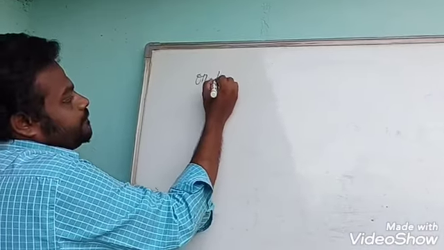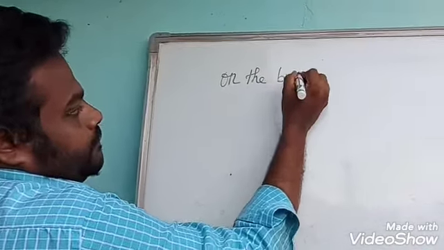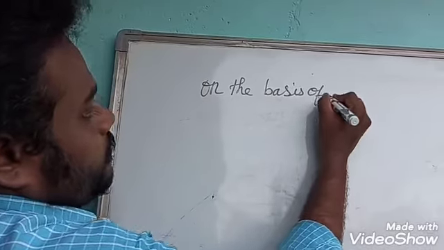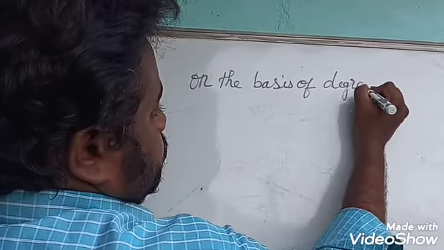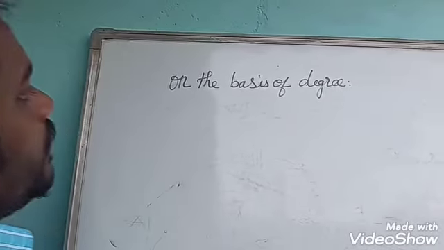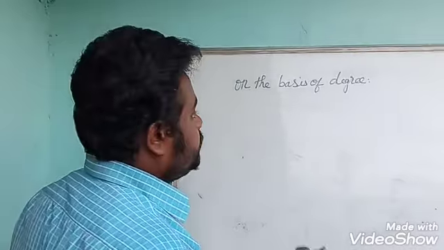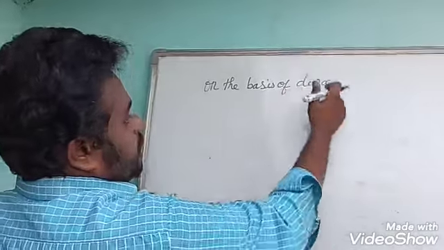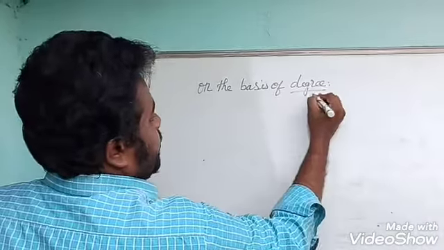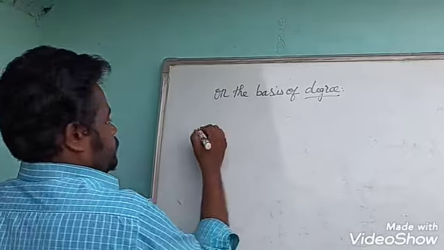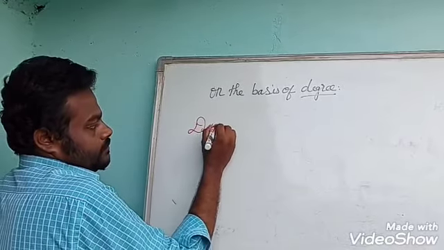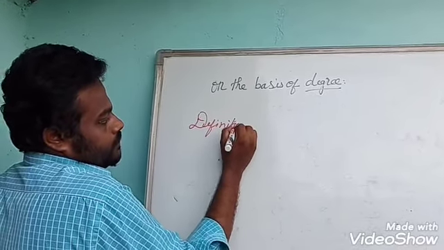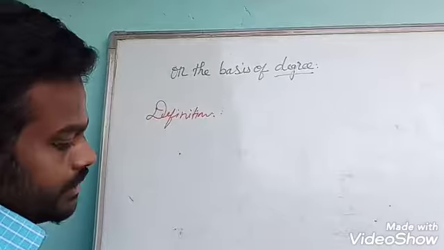On the basis of degree. Already we saw the types of polynomial on the basis of terms. Now we see on the basis of degree. What is meant by degree?